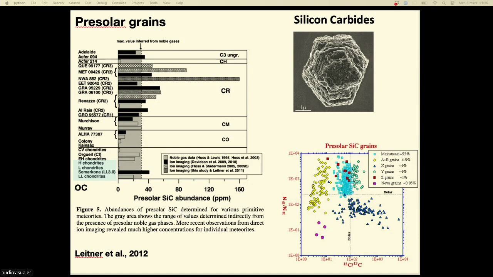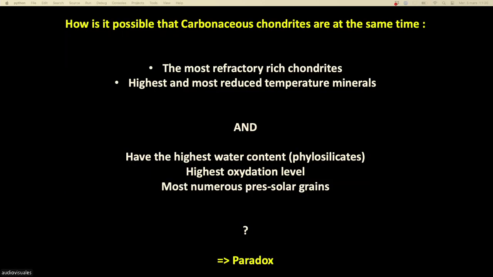And when you look at their abundance in the different types of chondrites, you see that again, those that are the richest in presolar grains, those that have recorded the most primitive material, again, are the carbonaceous chondrites. So the carbonaceous chondrites are a big paradox in themselves. They contain the most processed material, the CIs, but at the same time, the most primitive material. So how is it possible?